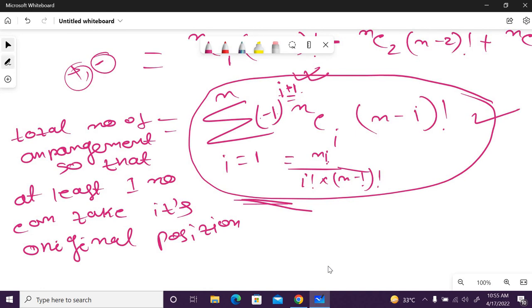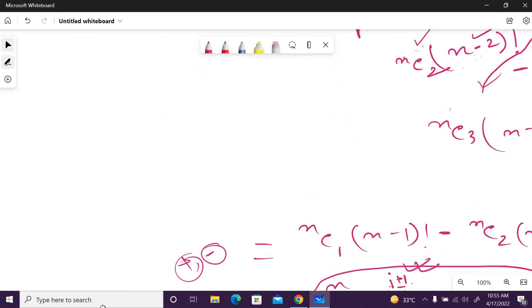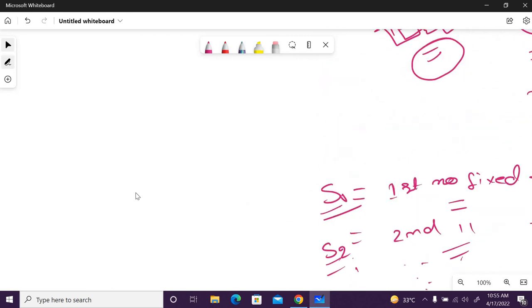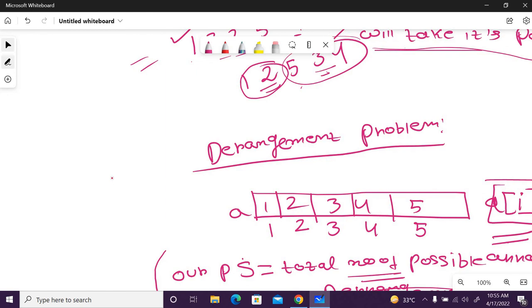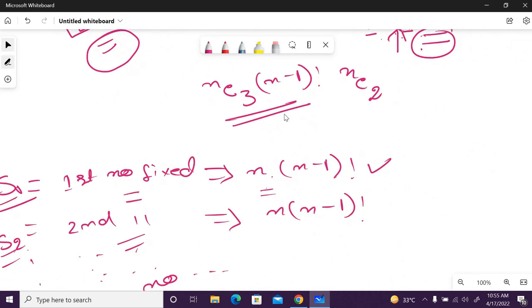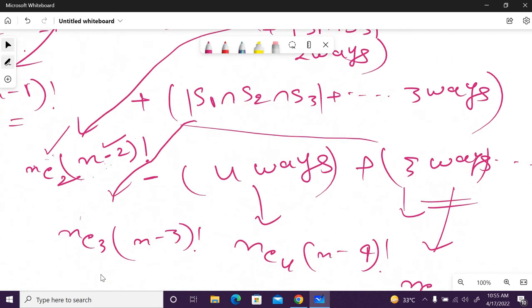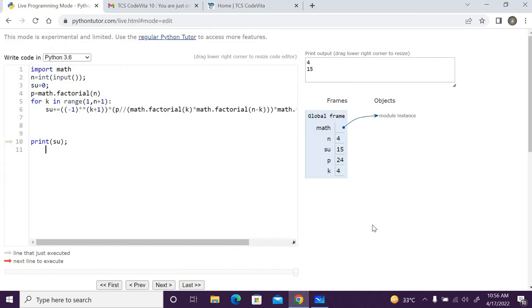Okay, so this was the problem and this was the solution. It is very easy to solve, but I have to make sure that it is a derangement problem, so that I come to all these formulas. And after that, if I put this formula in, I can very easily get the answer.